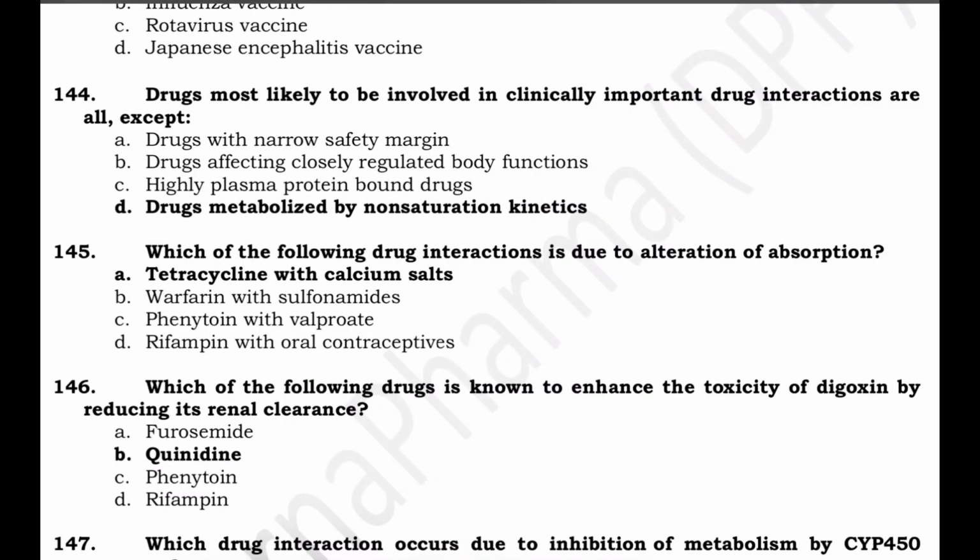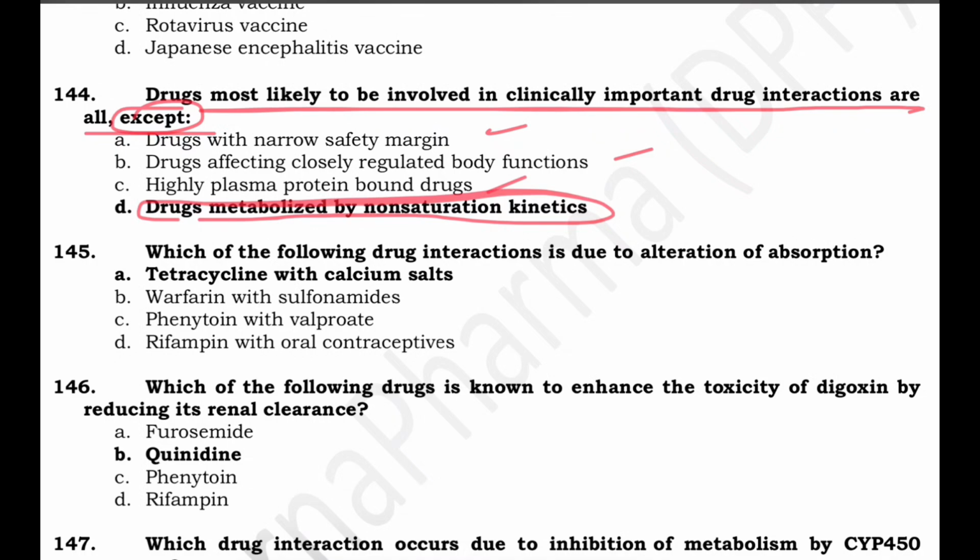Coming to the last part of this, drug interactions. Drugs most likely to be involved in clinically important drug interactions are all except. यहाँ पे पूछा है. Drugs with narrow safety margin, drugs affecting closely regulated body functions, highly plasma protein bound drugs, drugs metabolized by non-saturation kinetics. Non-saturation मतलब first order kinetics.